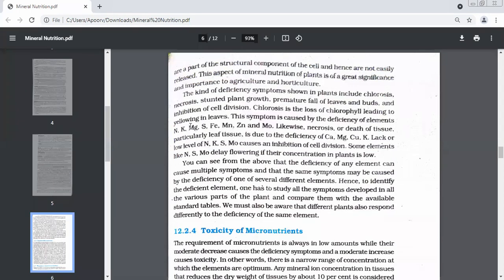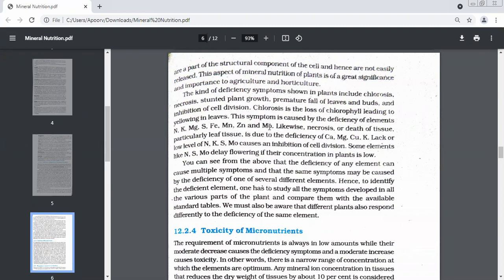Good. S? Sulfur. Fe? Iron. Mn? Manganese. Good. Zn? Zinc. And Mo? Molybdenum. Very good.